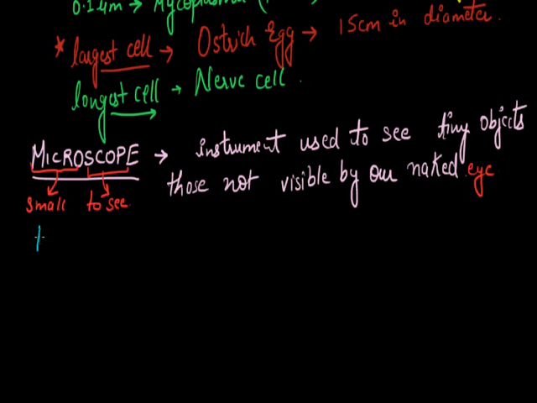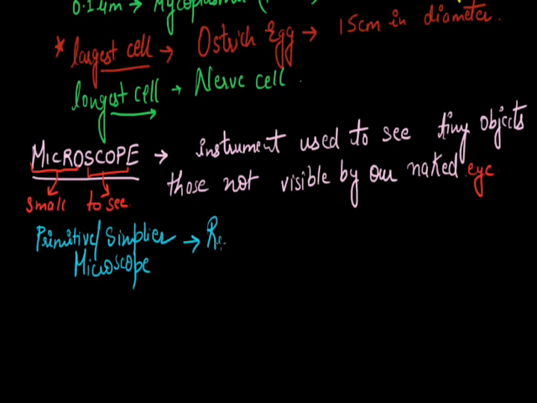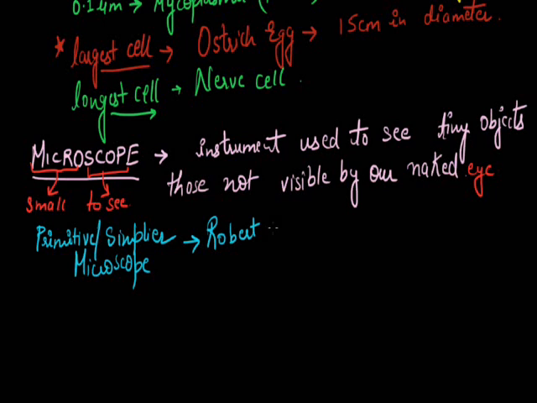The first primitive or simpler microscope was discovered by Robert Hooke, who discovered the cell.